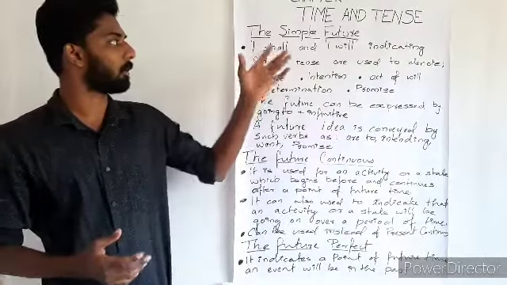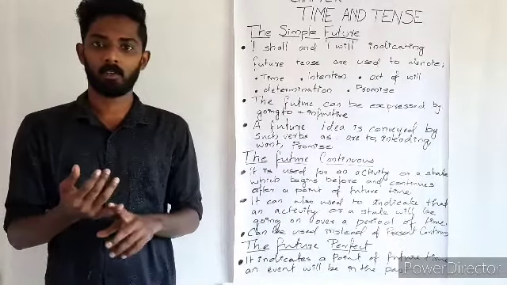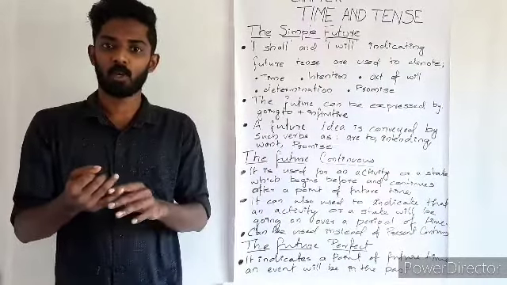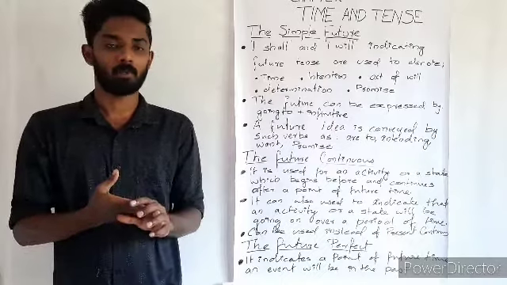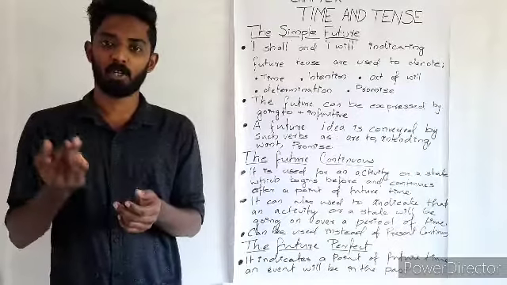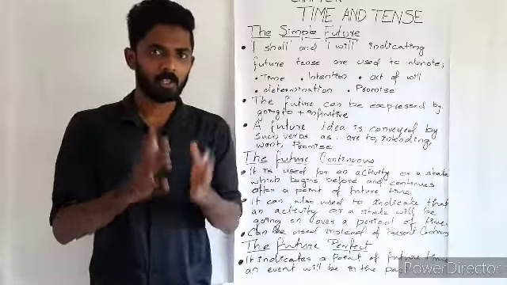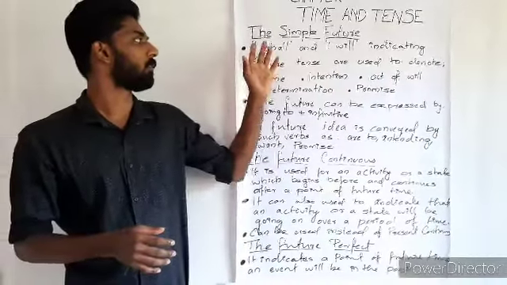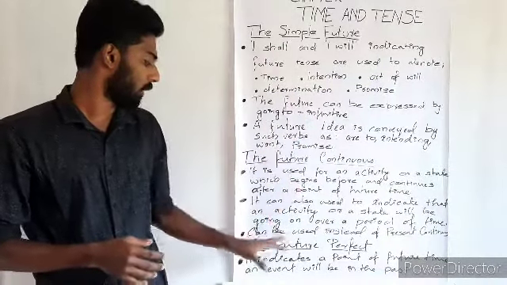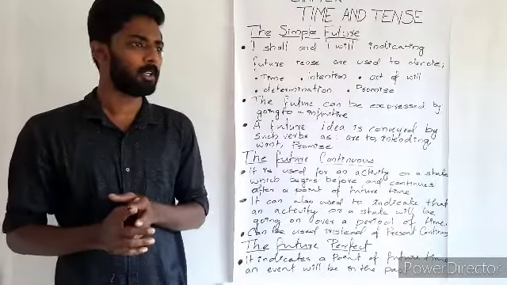We have been discussing time and tense in the last classes. So we learned about present and past tenses: simple present, present continuous, present perfect and present perfect continuous. And then we moved on to simple past, past continuous, past perfect and past perfect continuous. So in this class, we'll be speaking about future tense, mainly simple future, future continuous, future perfect and future perfect continuous tense. So, shall we start the session?